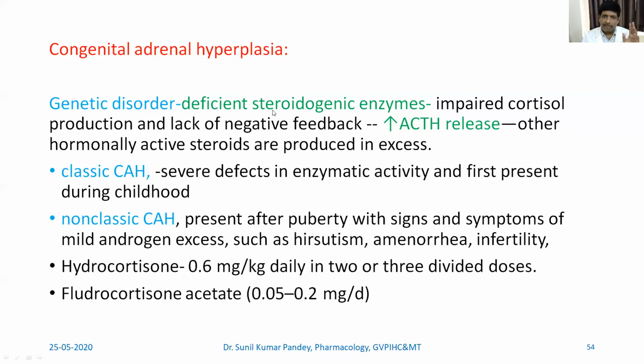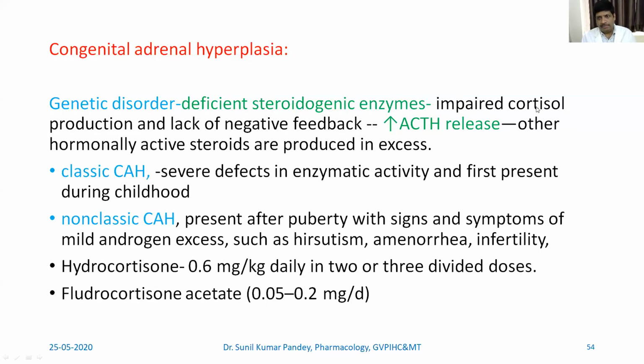We have already seen the pathway through which the steroids are formed, and there are many enzymes involved in the formation of cortisol and aldosterone. So when there is deficiency in the steroidogenic enzyme, then that condition is called congenital adrenal hyperplasia. Why hyperplasia? Because of the lesser enzyme, there is lesser formation of cortisol, like lesser level of cortisol.